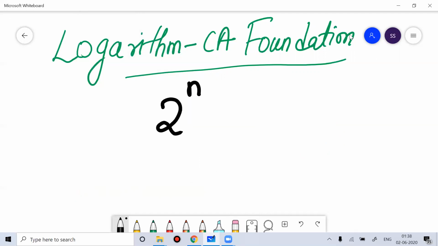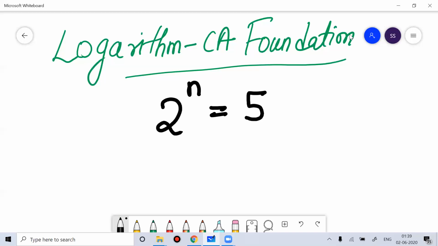Imagine if I ask you 2 to the power n is equal to 5. Tell me the value of n. Now you will be confused. You will think, how will I find this value? In order to find this value, you use the trial and error method. There is no other way.